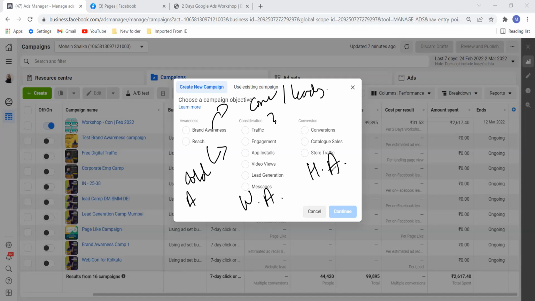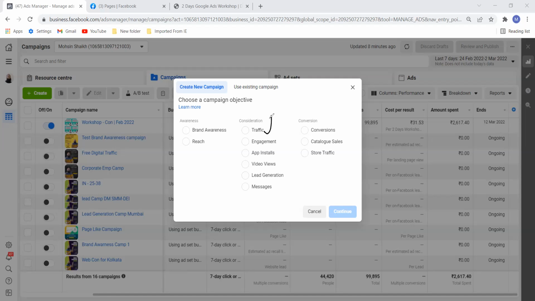For example, if I go into engagement, if I am writing blogs, or if I want people to come to my landing page for the 2 days workshop, I can run a traffic campaign. I can bring more and more people to my landing page and see how they react with my page. Are they signing up for my program? If they are not signing up, then I can do remarketing.